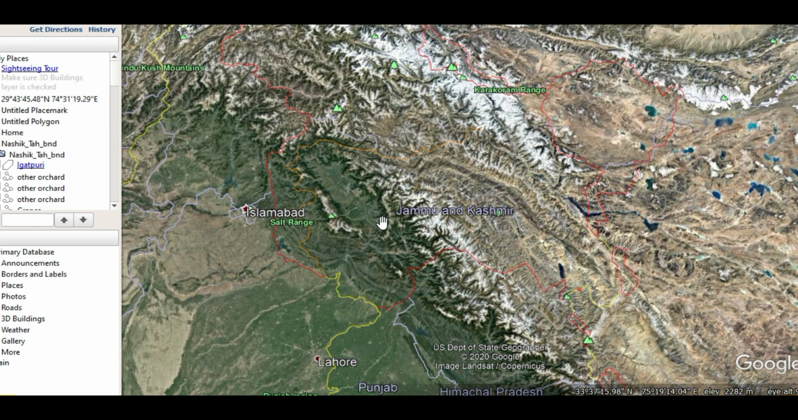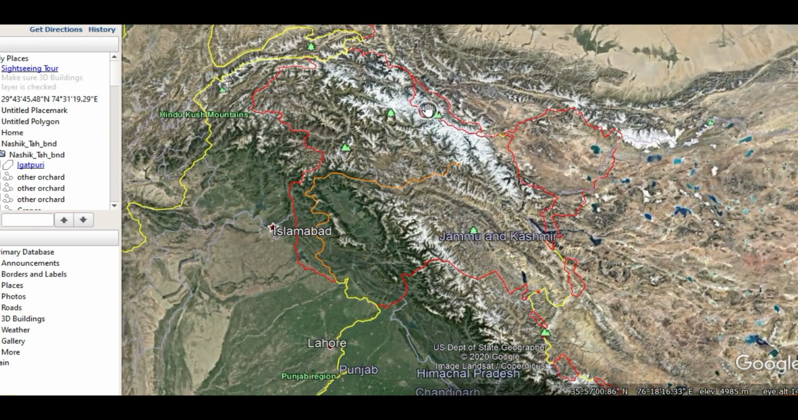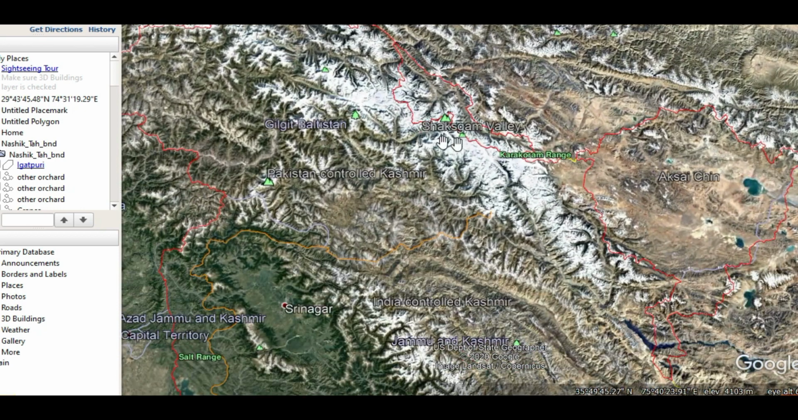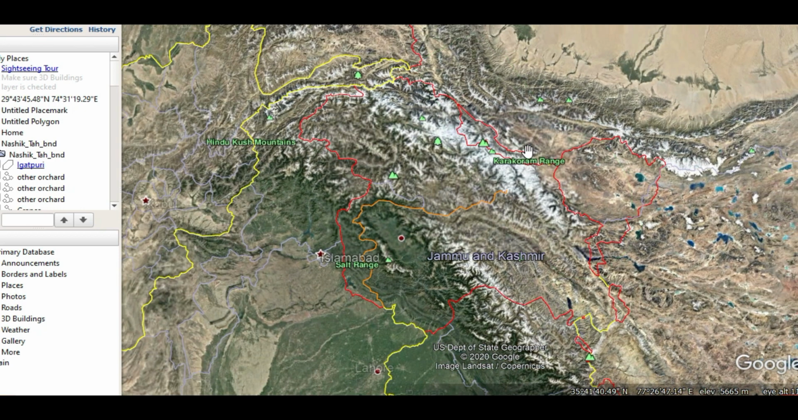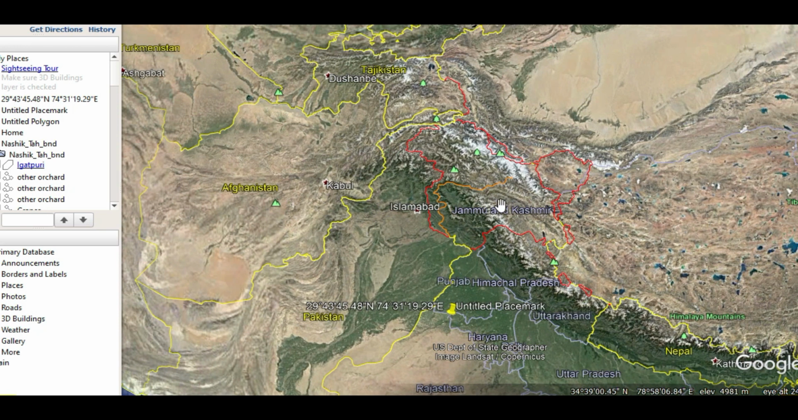This Northern Command's headquarter is in Udhampur, which is in the western part of Jammu and Kashmir. Its main motto is to safeguard our international border in Jammu and Kashmir from China in the east and Pakistan in the west. Remember this. Here you can see the rugged terrain, the different Himalayan ranges. This is a more properly visible map. So this is about the Northern Command of the Indian Army. Its headquarter is in Udhampur, Jammu and Kashmir.